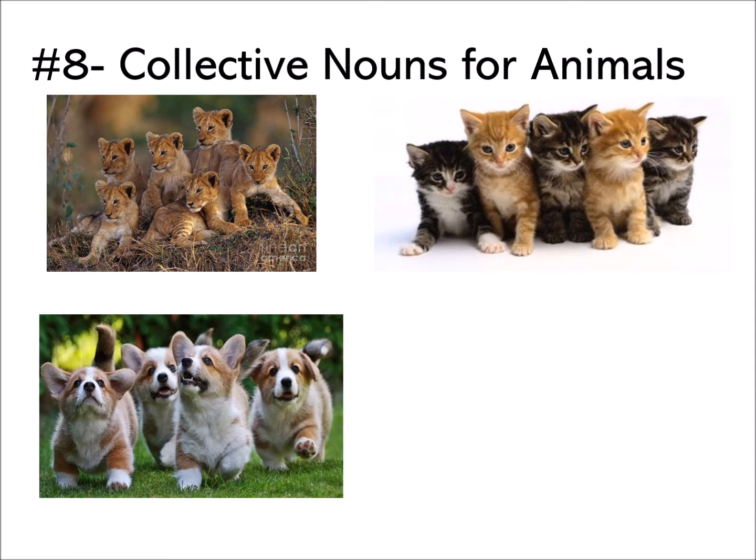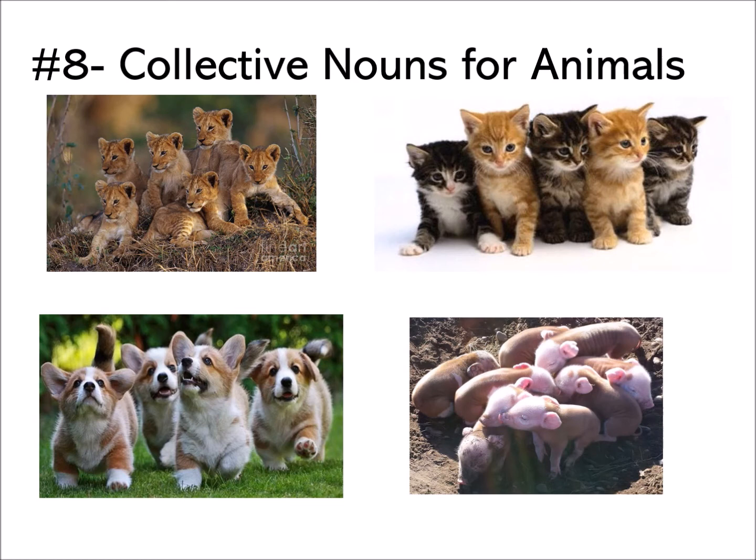Okay, the young of a dog, we call it a puppy. And the last one, the young of a pig, we will call them piglets. Piglets, P-I-G-L-E-T-S. So what is a suitable collective noun to be used to describe a group of cubs?